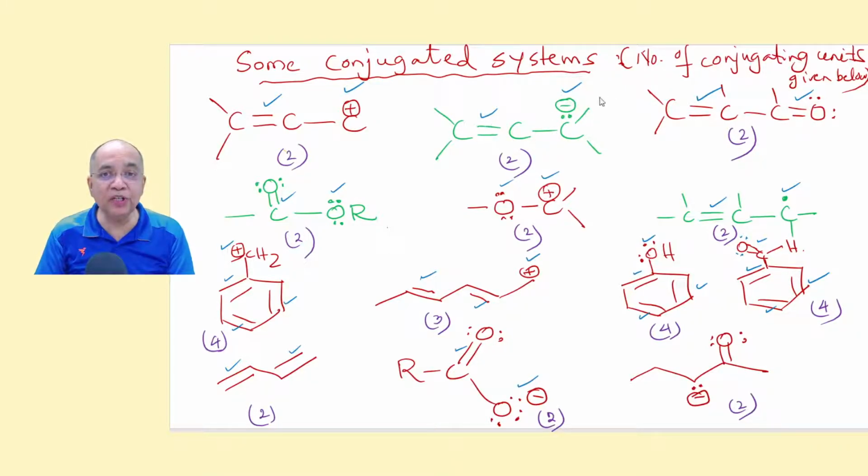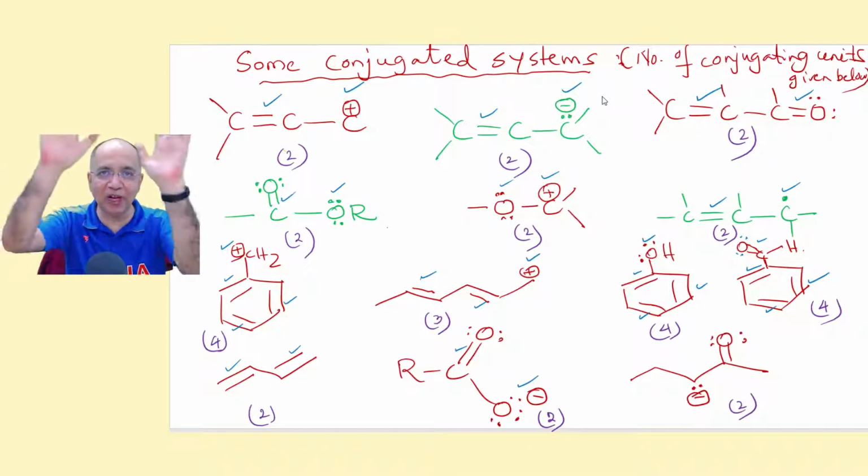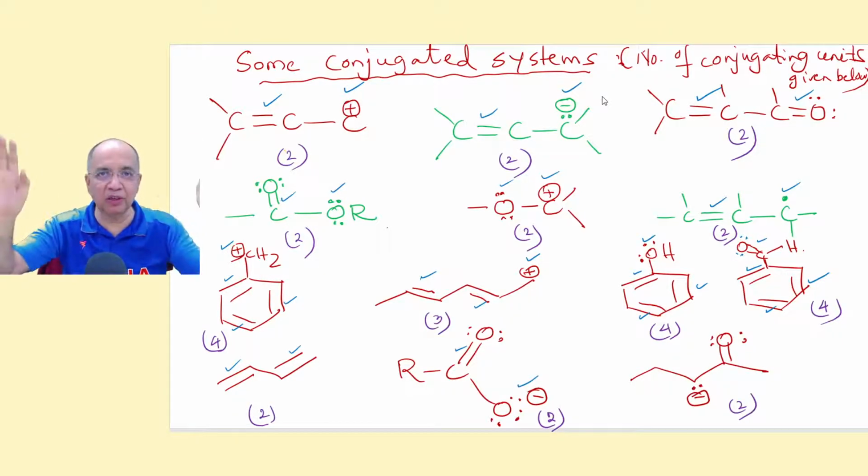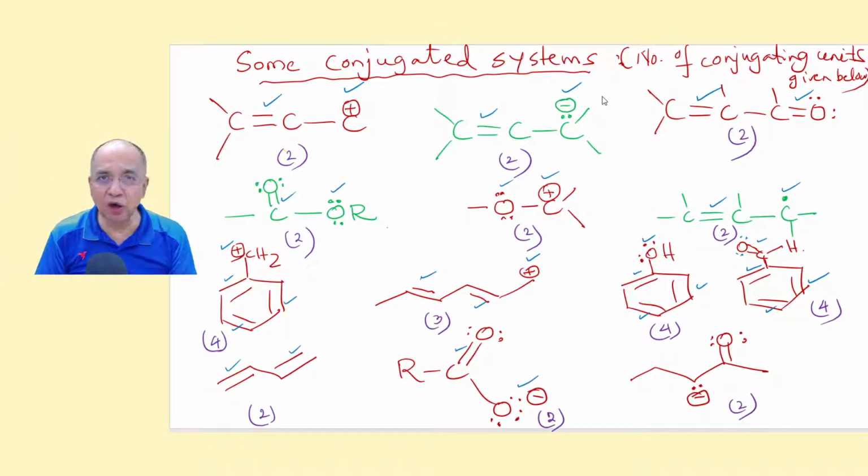If these 2 units are separated from each other by 2 single bonds, they cannot conjugate, they cannot overlap their p orbitals at all. Resonance doesn't operate there. Now here, this pi bond and this pi bond are separated from each other by one single bond. So it is a conjugated system.